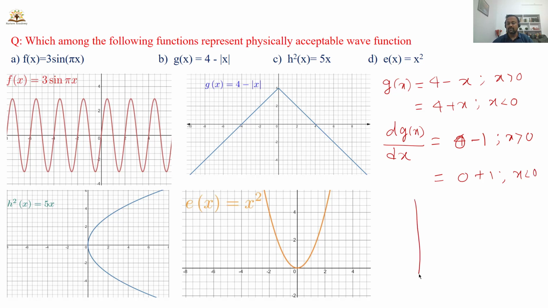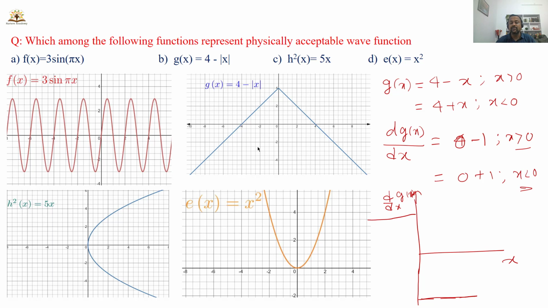If you plot the graph between x and the first derivative of the wave function g of x, when x is greater than 0, you are getting a negative value. That means here, when x is less than 0, you are getting a positive value. That means you are getting a discontinuity in the first derivative of the wave function.